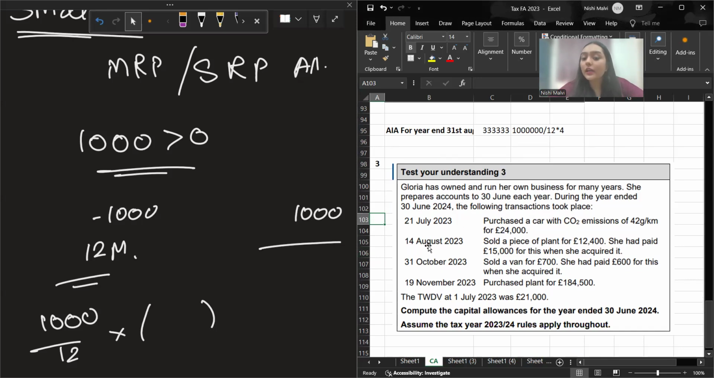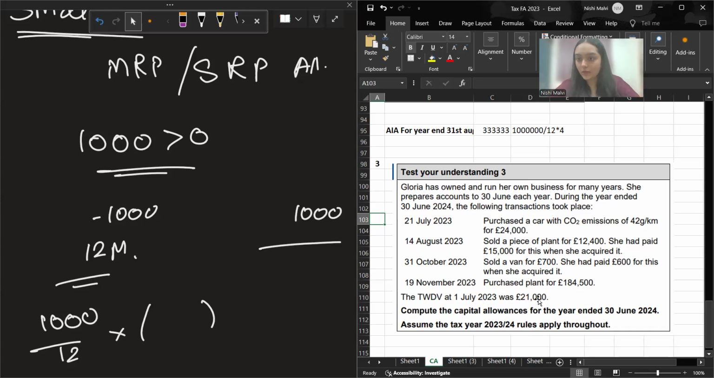Less than 50. Okay. 14th August 2023, sold a piece of land for 12,200. She had paid 15,000 when she acquired it. Okay, so this is a sale transaction happening. And purchased a plant on 19th November 2023 for 184,500. The tax written down value at 1st July 2023 was 21,000.